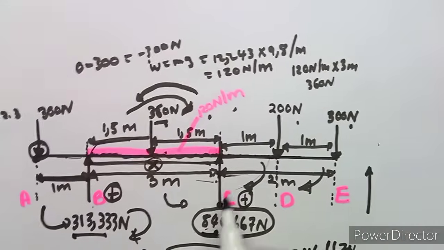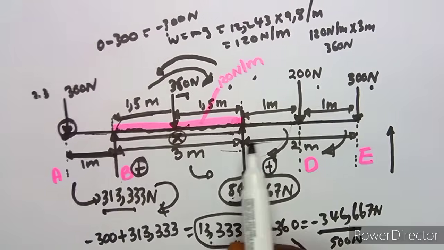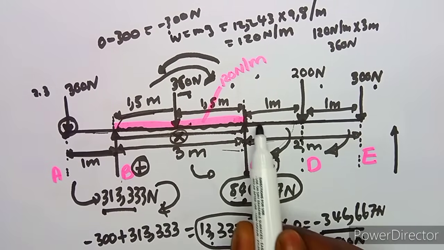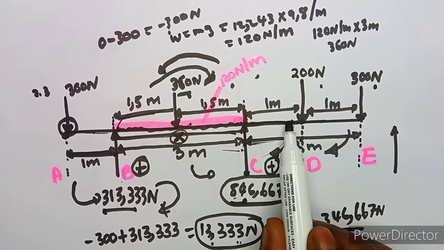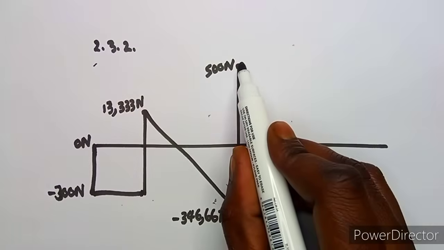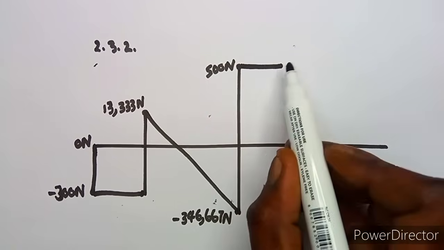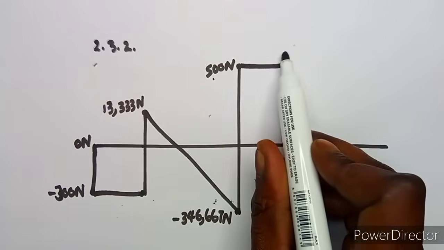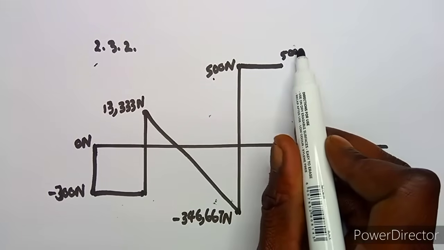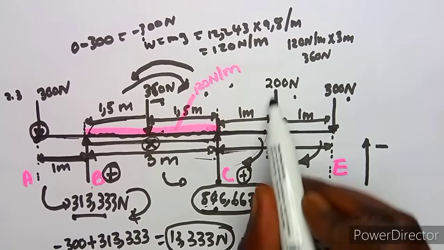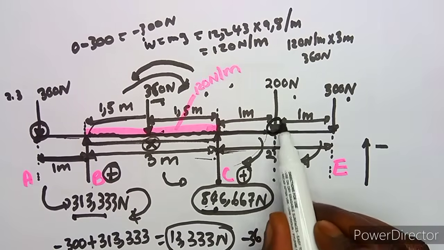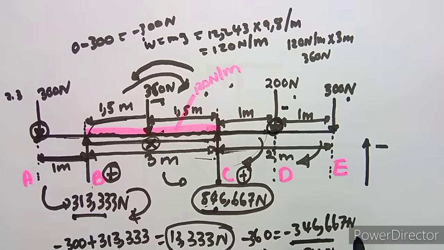Now for us to move from C to D, there's a distance of 1 meter, and there's nothing that is distributed here. So you just move a horizontal line 1 meter, which means you are still at the same 500. But there's a point load, which is 200 Newton, and every point load is a negative.